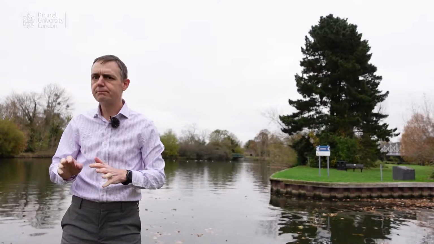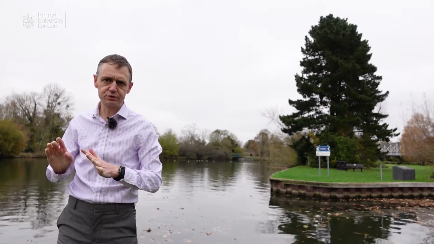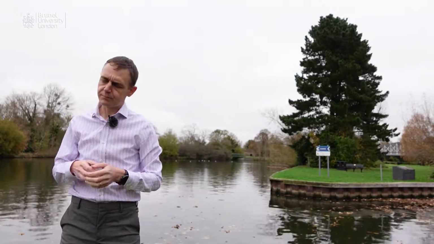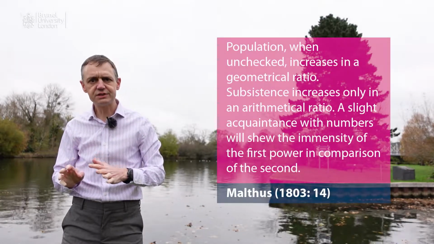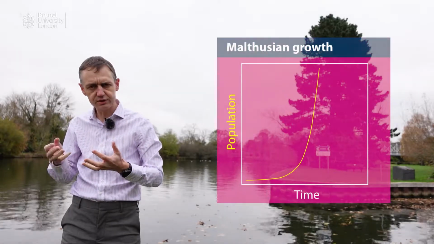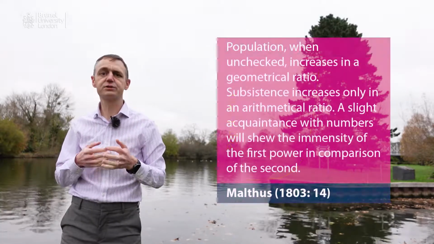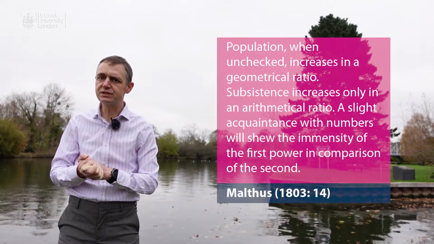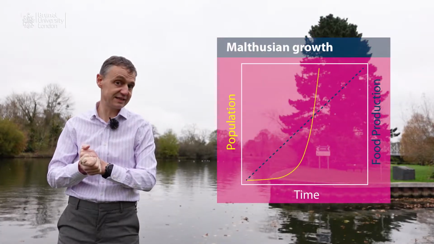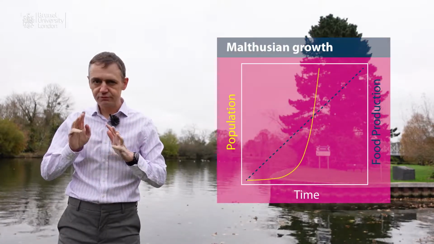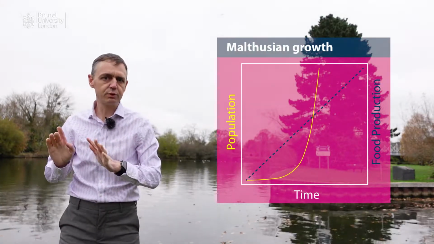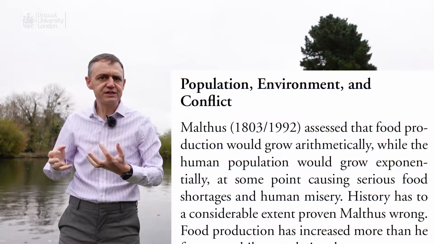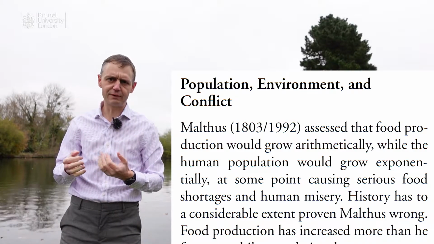Well, to his credit, Malthus was one of the very first people to try to apply some mathematics to this question. Let's revisit what he said. Population, when unchecked, increases in a geometrical ratio. So it goes up like this. Then he said that subsistence, by which he means food production, increases only in an arithmetical ratio. It goes up like this. That then is the problem for Malthus. Population will grow more quickly than the ability to make food. But as Erdl tells us, history has to a considerable extent proven Malthus wrong.